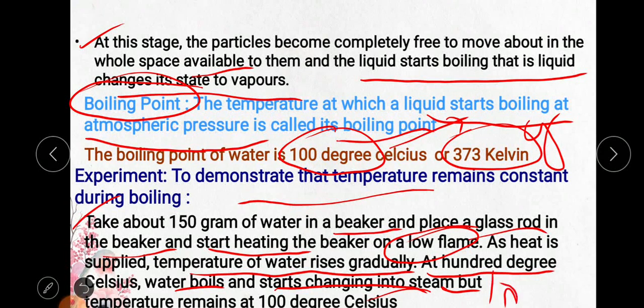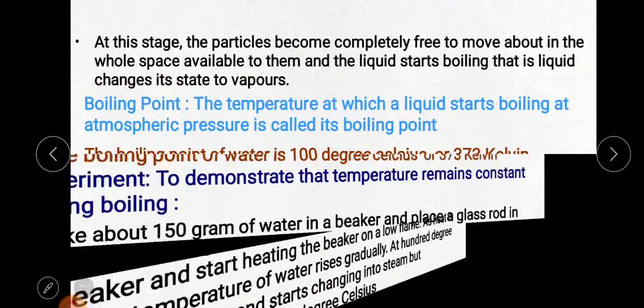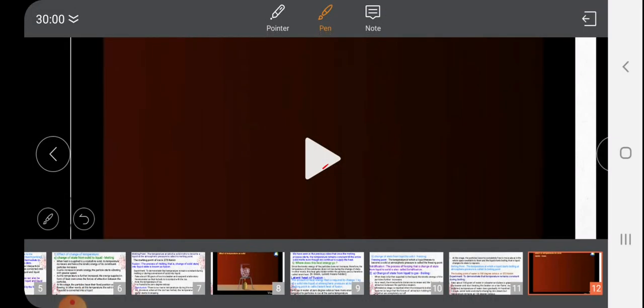Why is the temperature 100 degrees Celsius only? Why is the temperature not increasing in this state? Because here also latent heat works. We'll learn this in this video to understand about the liquid.